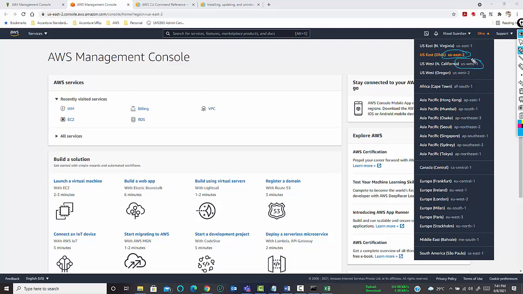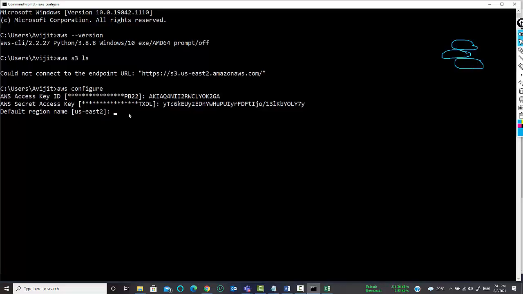So if you want to log in to North Virginia, the location code will be us-east-1. If you want Ohio, the location will be us-east-2. So let me take us-east-2 only. us-east-2, enter.